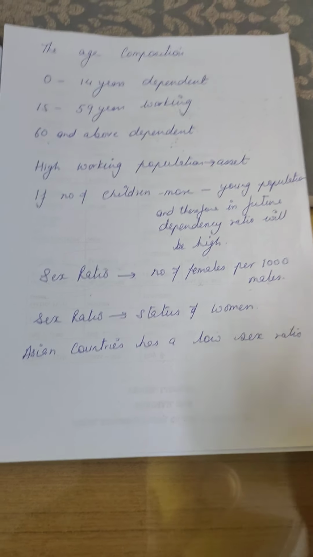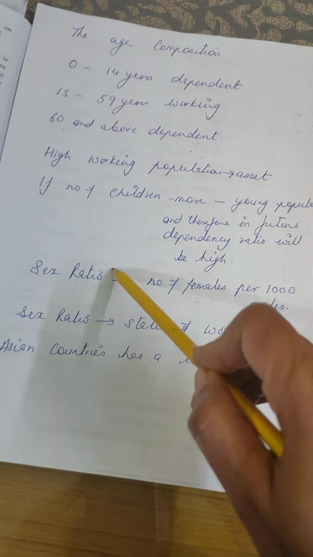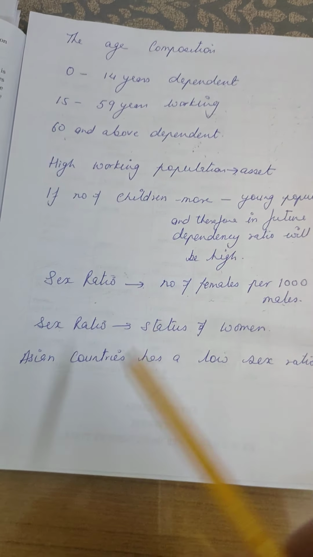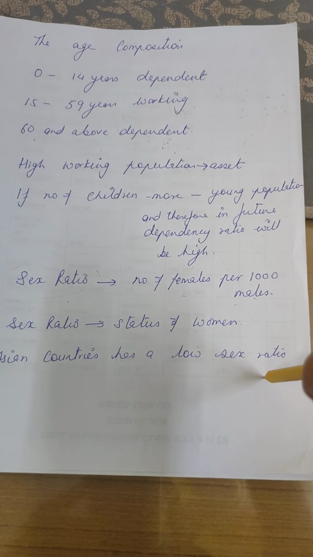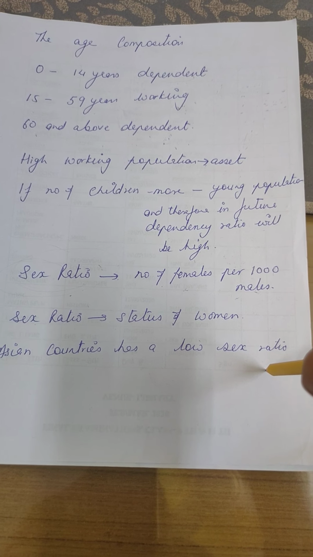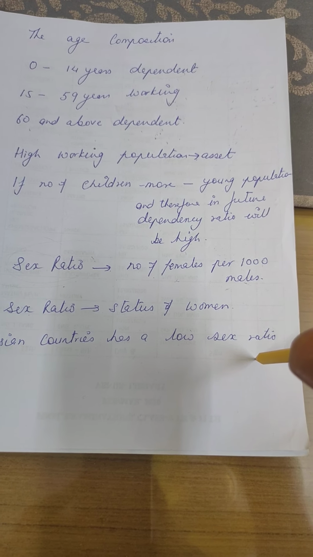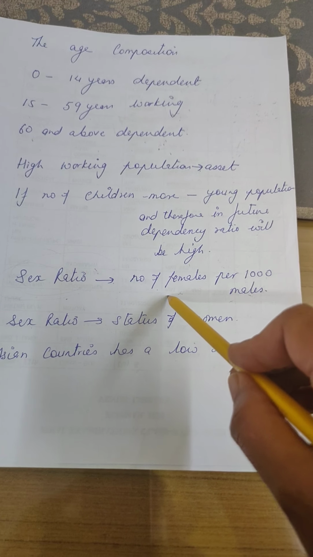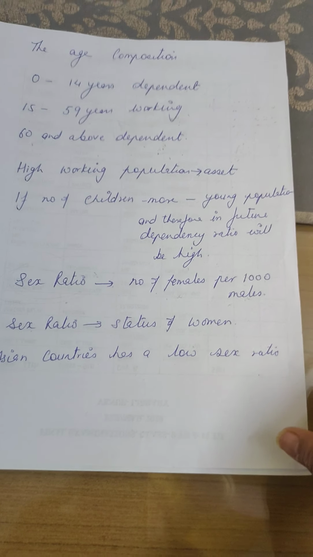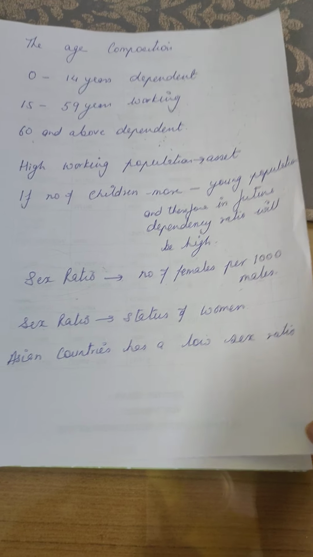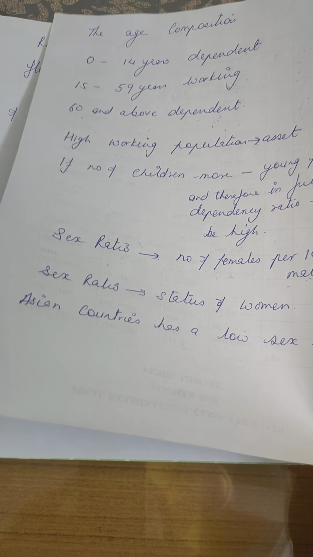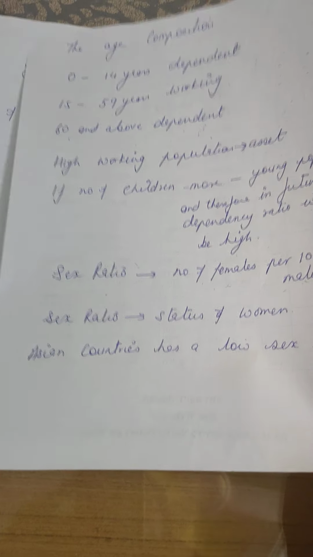So the sex ratio decides the position of women in any country, and Asian countries have a low sex ratio. When I talk about Asian countries, I'm talking about countries like China, India, Saudi Arabia, Pakistan, Afghanistan. They have fewer females per 1,000 males, which tells us that the position of women is not very strong in these countries.